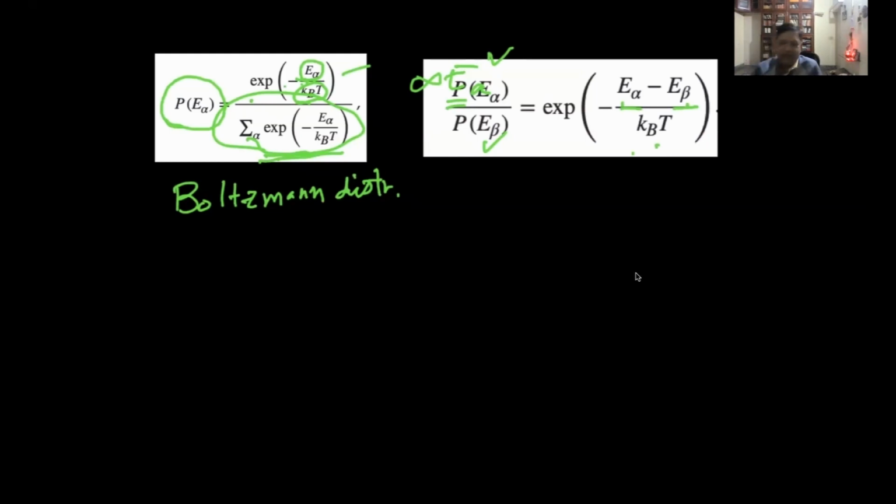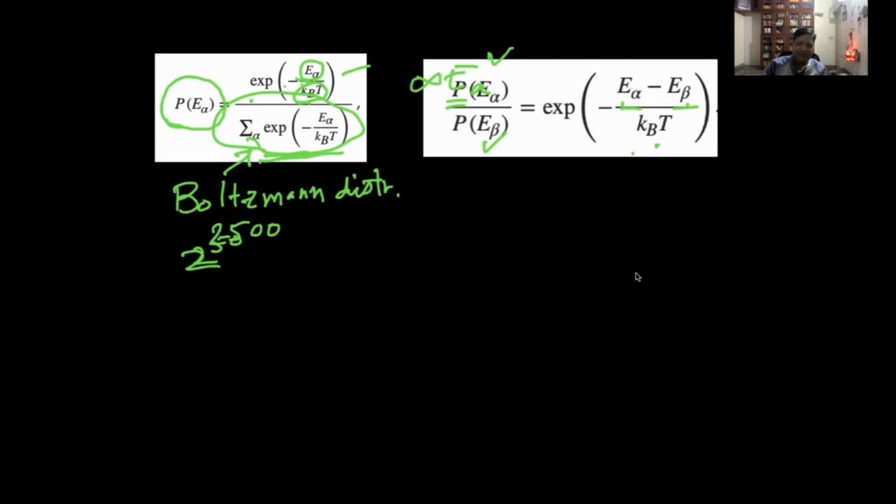Numerically, suppose I want to compute the probability of a given state. Ideally, Boltzmann says you have to figure out all possible states. There are 2 to the power 50 of them for 50 spins. If it is a 50 by 50 lattice, then it becomes 2500 spins, so 2 to the power 2500. It's a huge number.